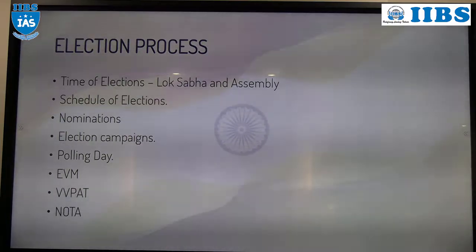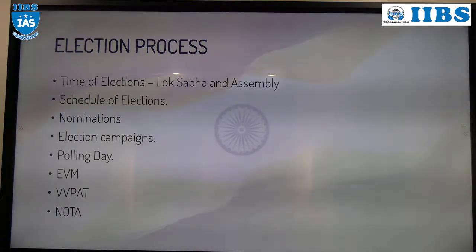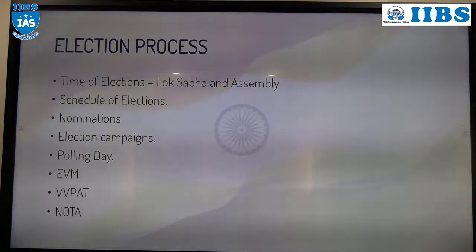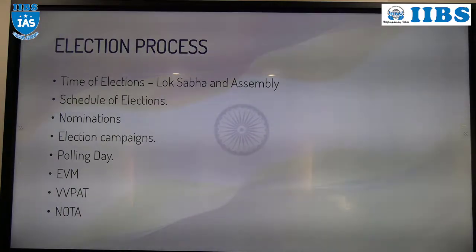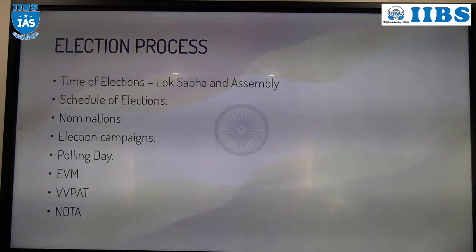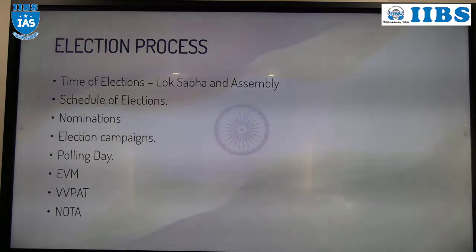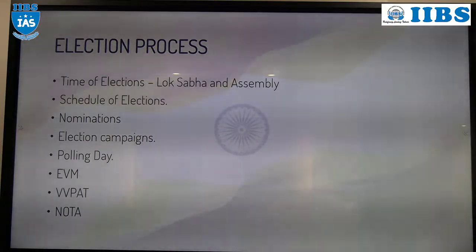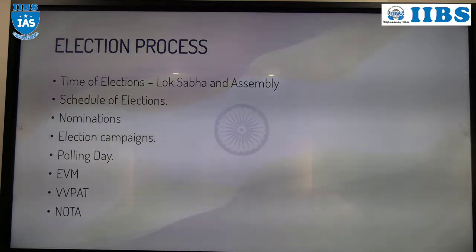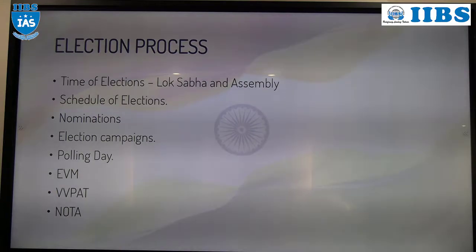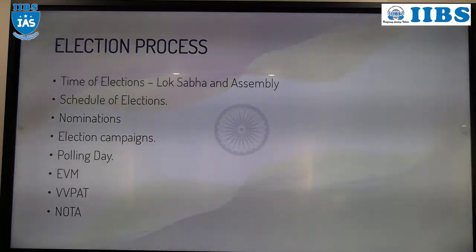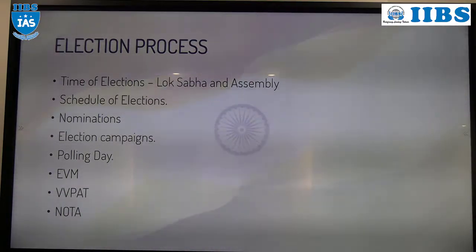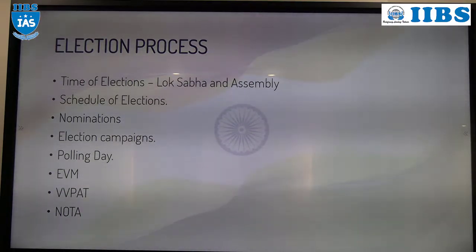Schedule of election. At India level, we have a huge number of voters and huge constituencies. So it is not possible for the Election Commission of India to conduct the election within 1 day. Why? Because it requires a lot of force and government employees. So that is the reason the Election Commission of India will conduct the election in a phased manner.